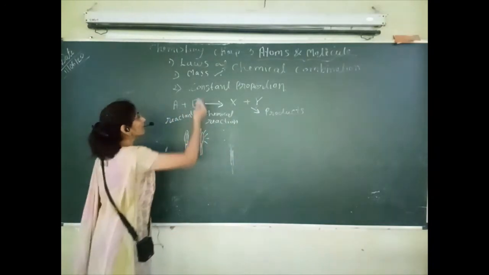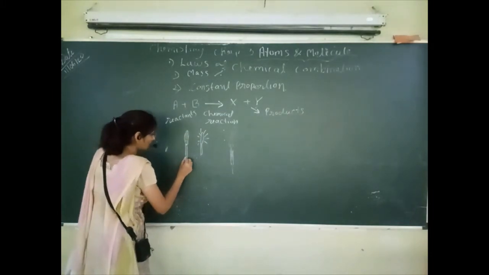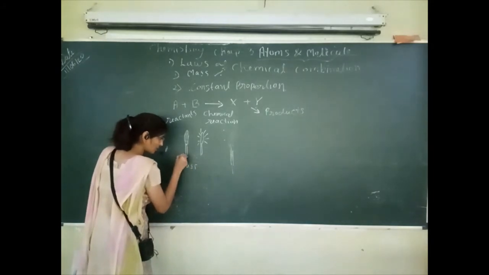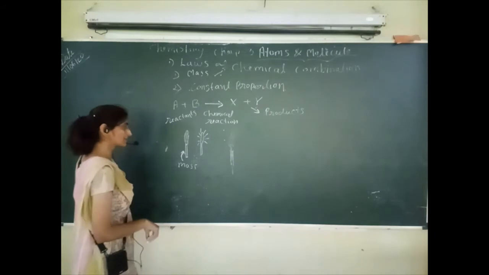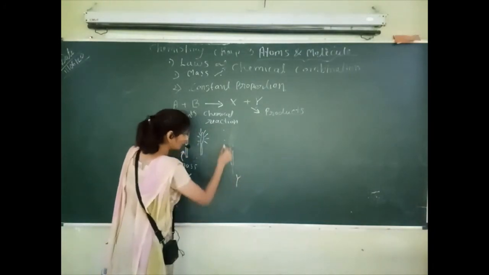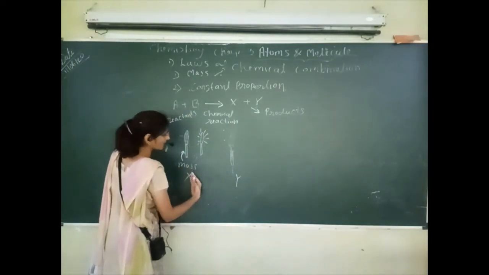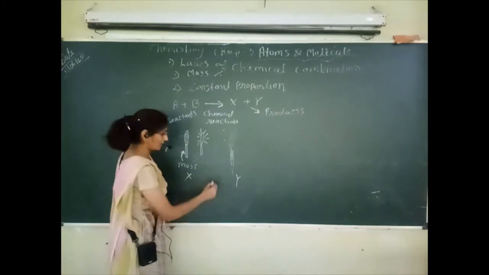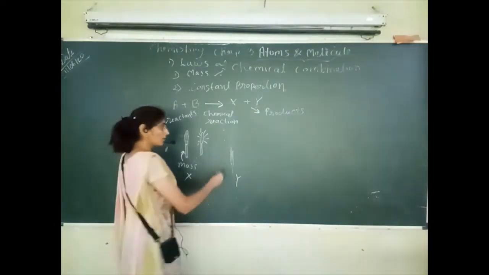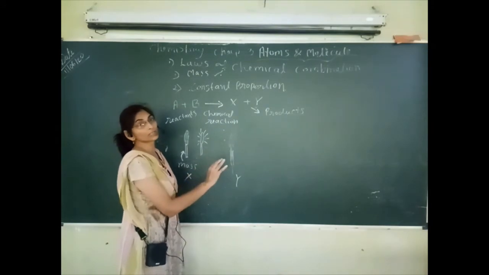So what is meant by the first rule? By applying the first rule here, when we take out the mass of the original matchstick before burning, suppose the mass is x, and after burning its mass is y. So what will be here according to this rule? After burning also, the mass of x is equal to the mass of y. These both masses are equal, because mass is neither created nor destroyed.